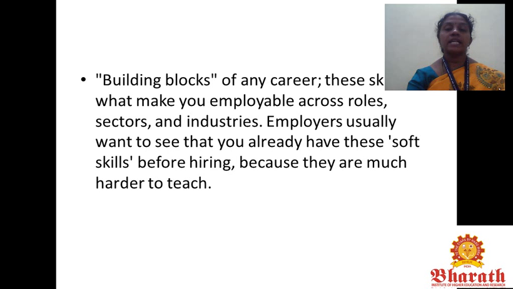Building blocks of any career, these skills are what make you employable across roles, sectors and industries. Employers usually want to see that you already have these soft skills before hiring because they are much harder to teach.